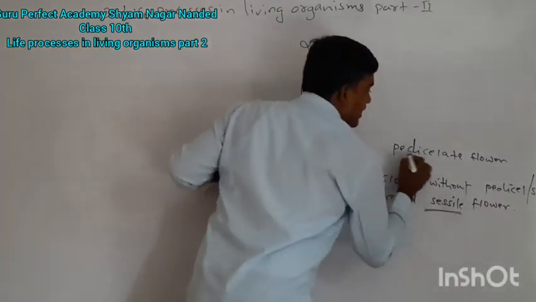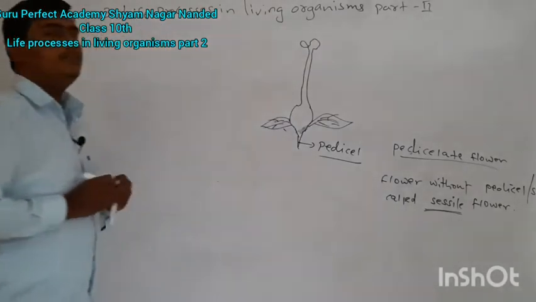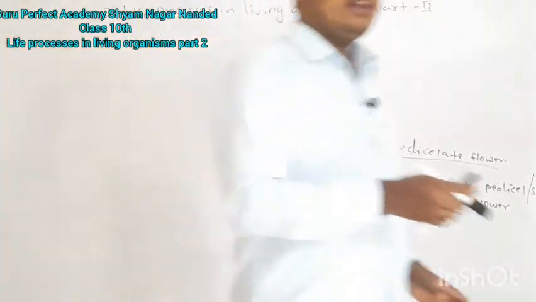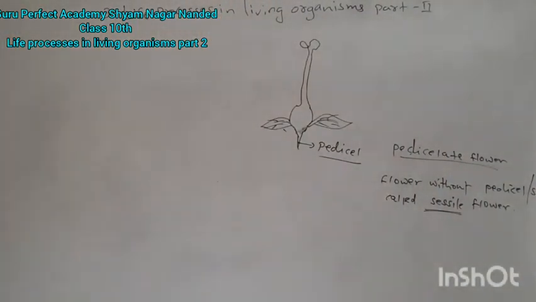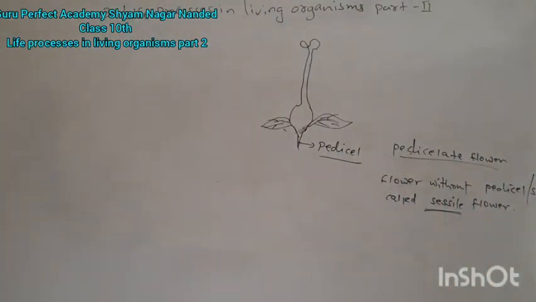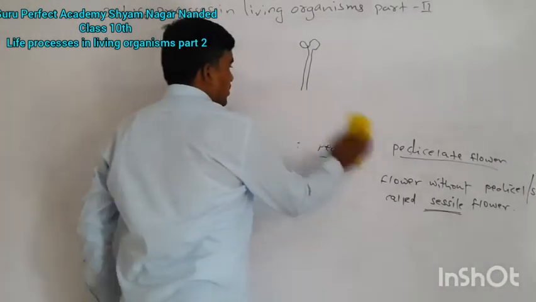Remember this one and this one: pedicellate means a flower with a pedicel, and sessile means a flower without a pedicel. This is one of the important points.